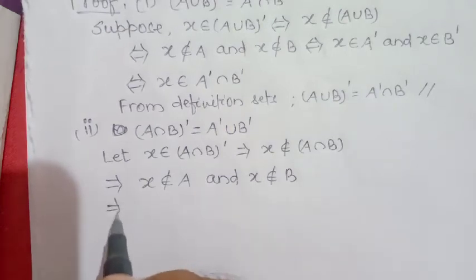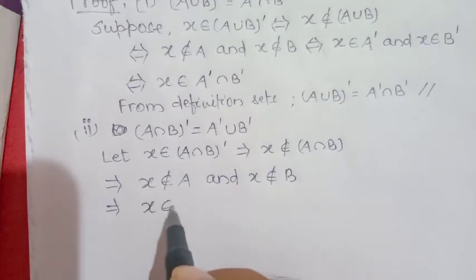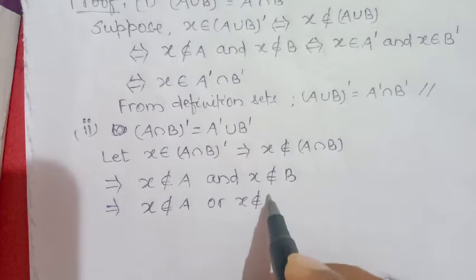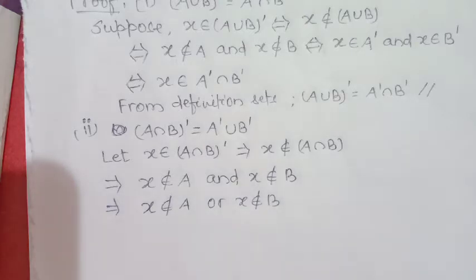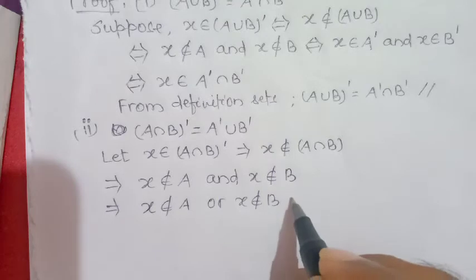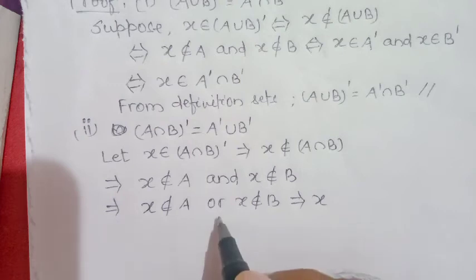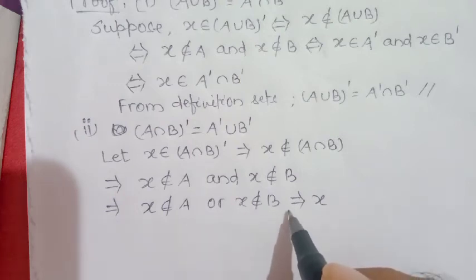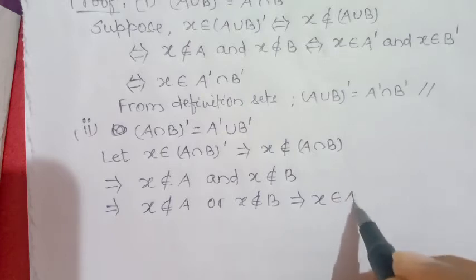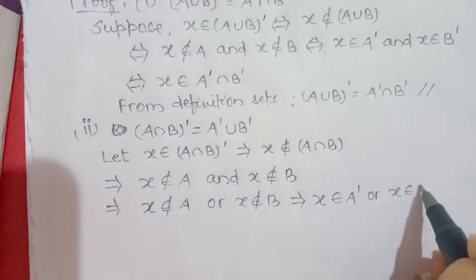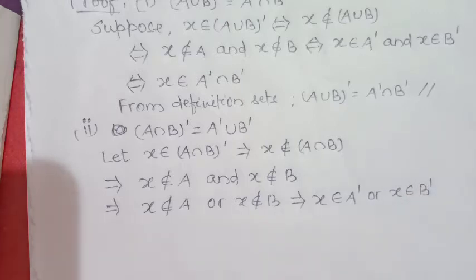It means X does not belong to A or X does not belong to B. So X belongs to A complement or X belongs to B complement, any one of them. So X will belong to A complement union B complement.